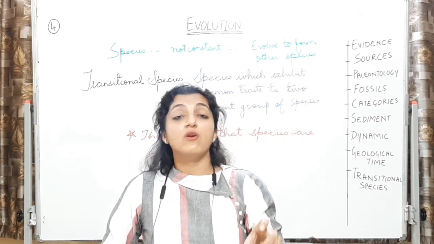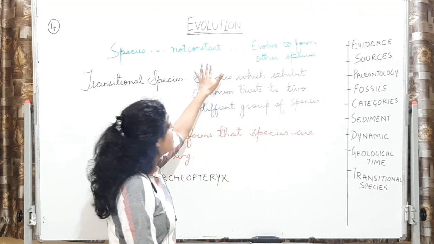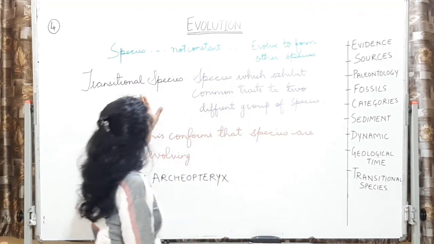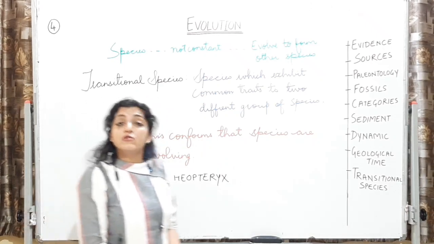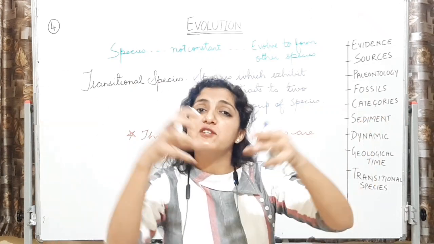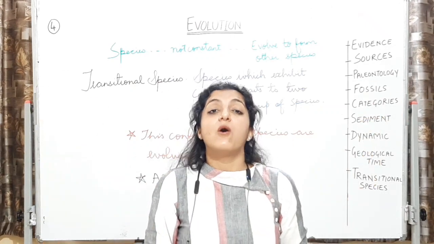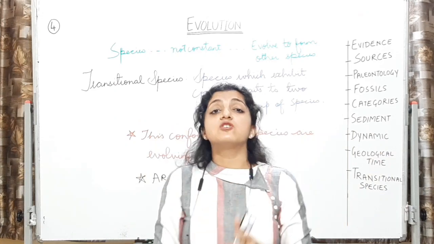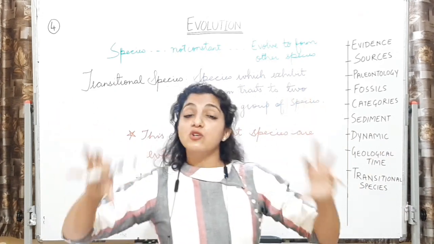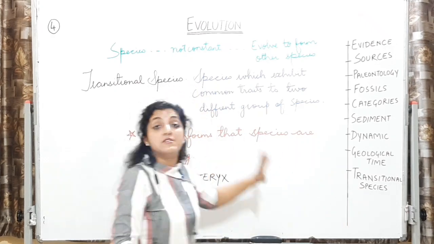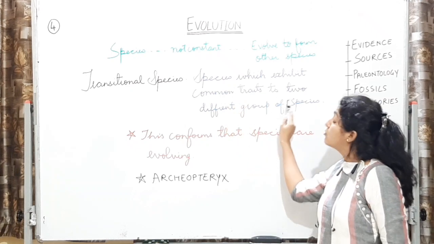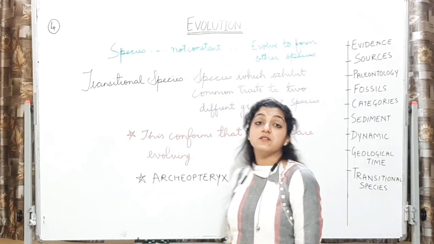So species is not going to be constant, it is going to continuously evolve, it is going to evolve for the betterment. Alright, so then transitional species. कुछ स्पीशीज ऐसी रहेगी जिसमें दोनों के कैरेक्टर्स रहेंगे, दो ग्रुप ऑफ स्पीशीज के कैरेक्टर्स मिक्स्ड रहेंगे. Alright, which gives us a connection, which gives us a link between those two group of species. Those species are called transitional species. The definition: species which exhibit common traits to two different groups of species.